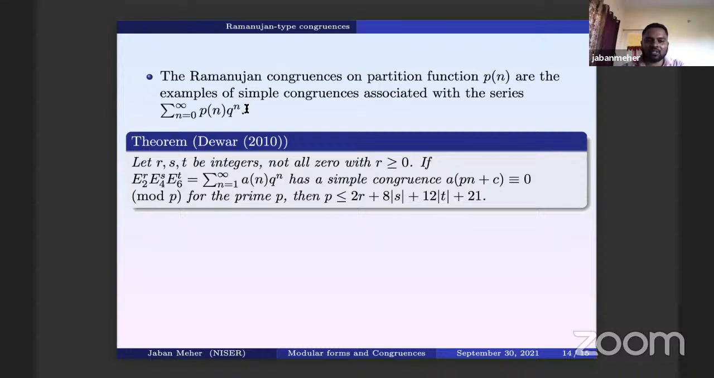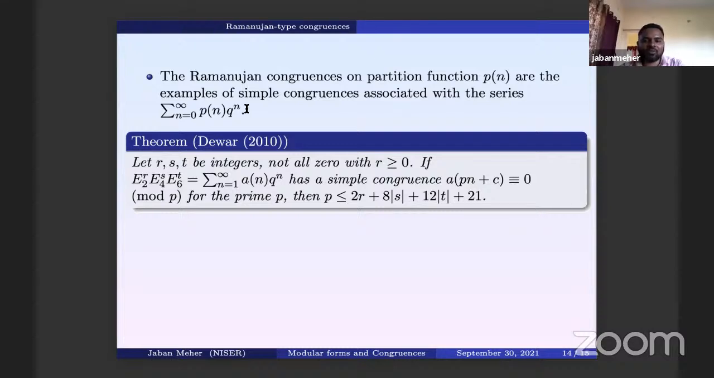But if you just fix r, s, t, possibly I haven't done it, but I think you can in fact determine exactly for which prime you will have congruence and for which prime you will not have congruence. There are certain ways of doing it, like something called the Sturm bound, etc. One can use that, and then see whether congruences are there or not.